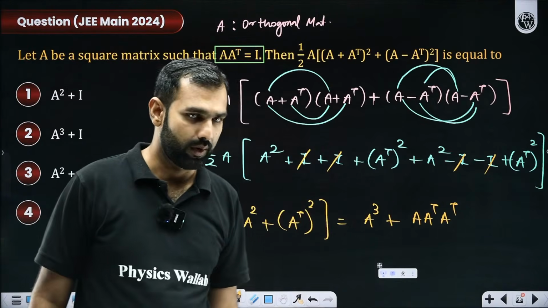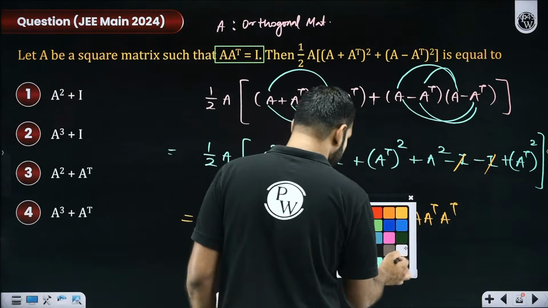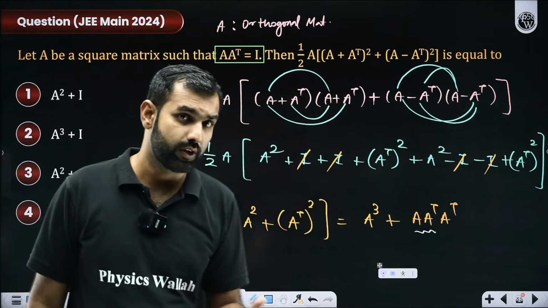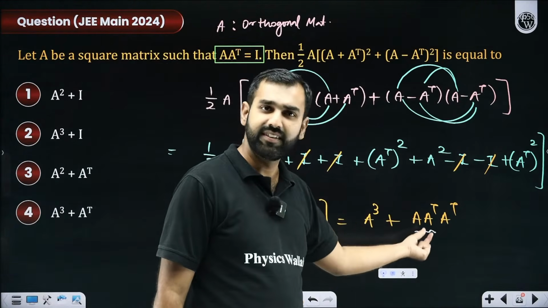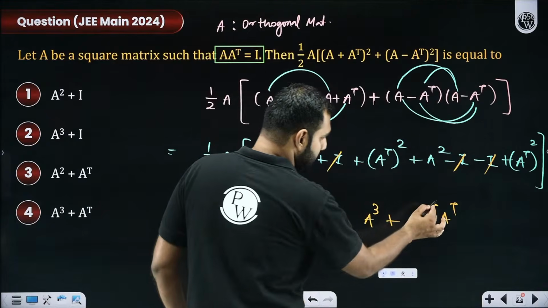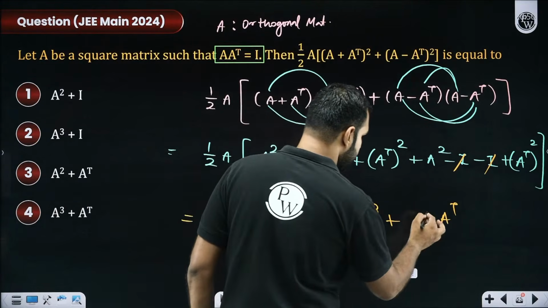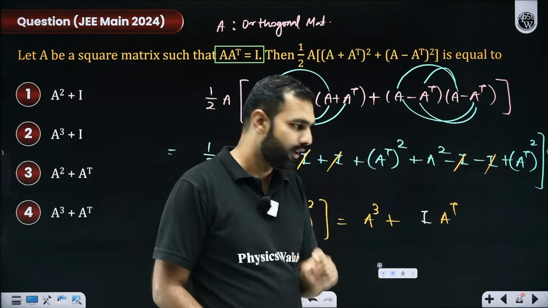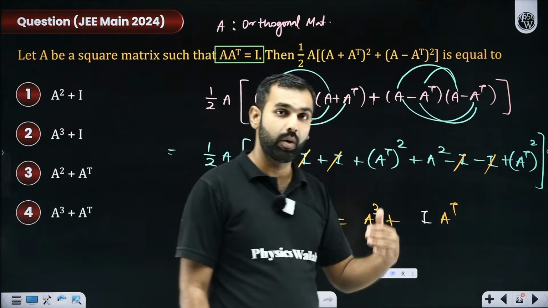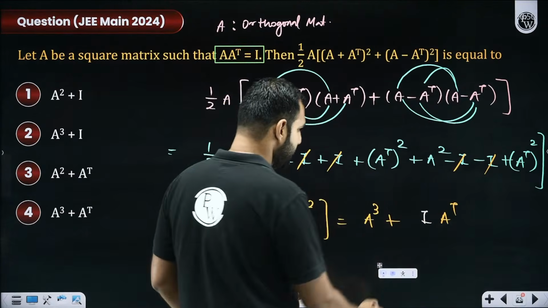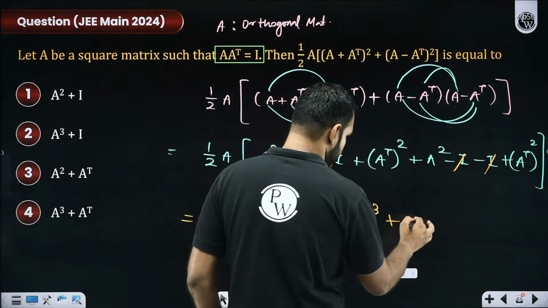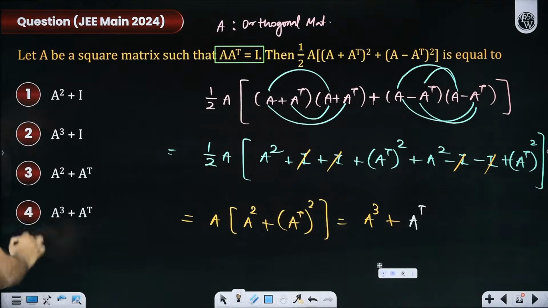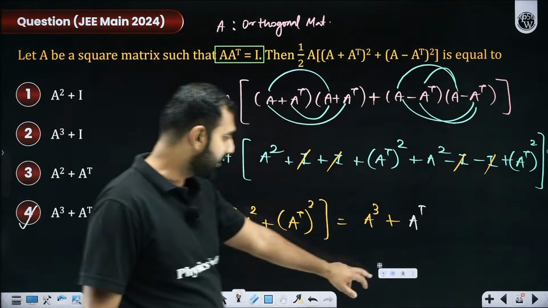Yes or no, everyone? And do we know that A was an orthogonal matrix? So A A transpose is an identity matrix. So can I simply substitute this whole thing by I? And I in the world of matrices behaves as 1. So I into any matrix will be that original matrix, which means now I'll be left with A transpose here. So let me check. A cube plus A transpose. I think that's given in option D. That should be the correct answer.